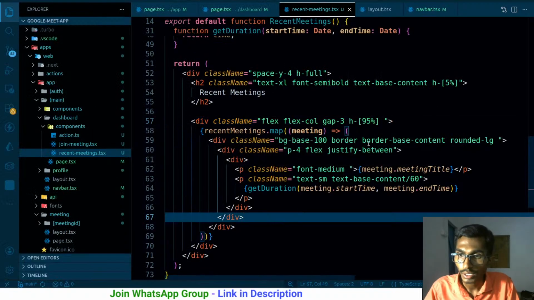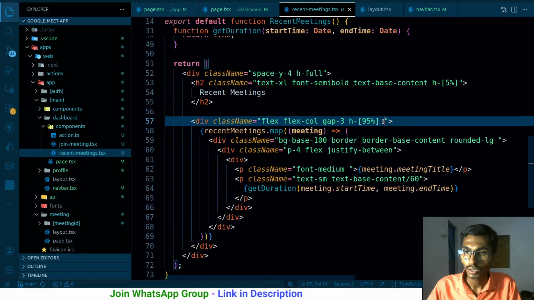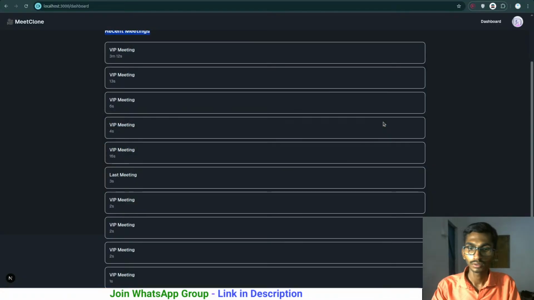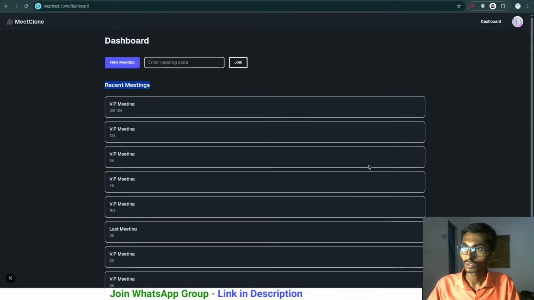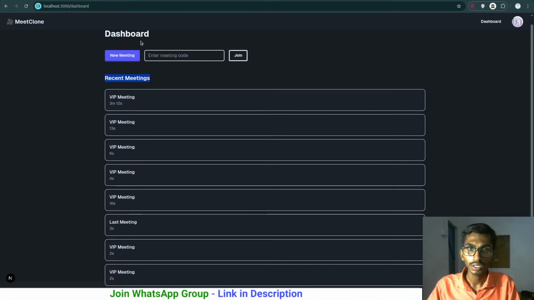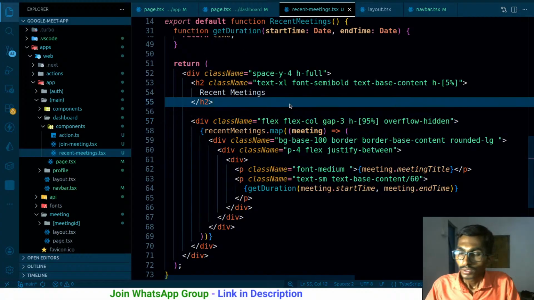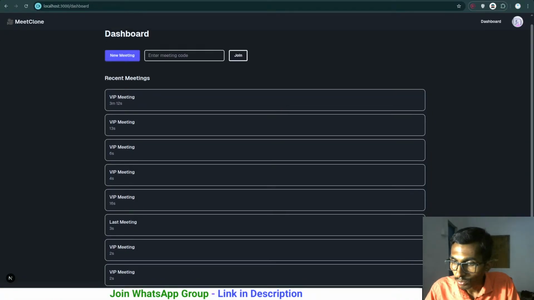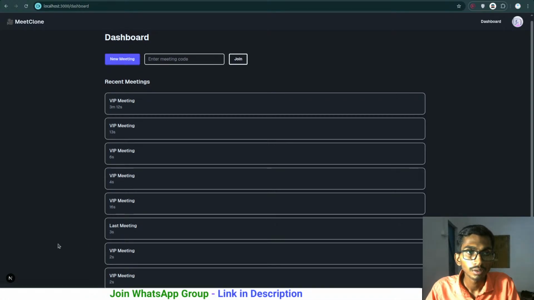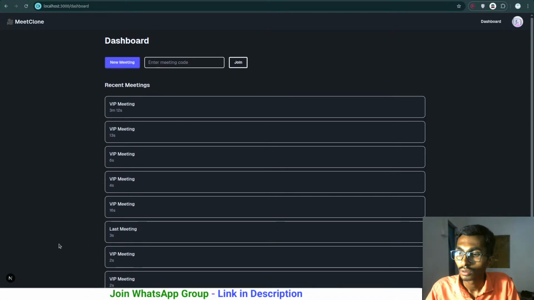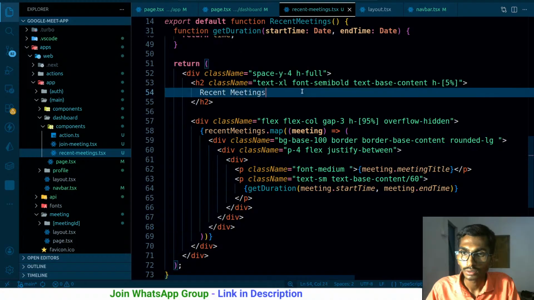How will I be doing that? Flex column, overflow. If I make it hidden, then this is how it's gonna be going on. Little problematic thing, that is the padding that I have given to this, that is causing the issue. Somewhere I'm definitely giving some padding as well. Probably padding is here at the end. Padding to what? There is some extra padding somewhere. I'm giving it space y4.